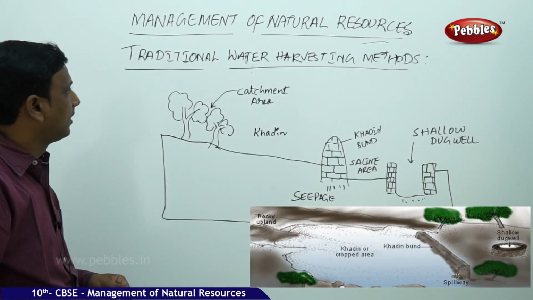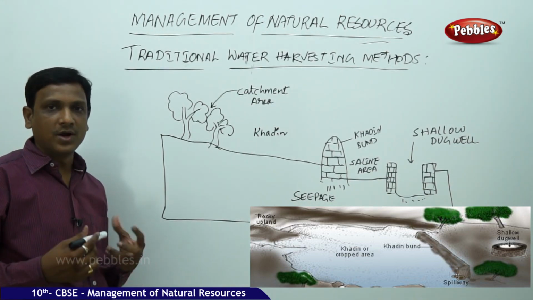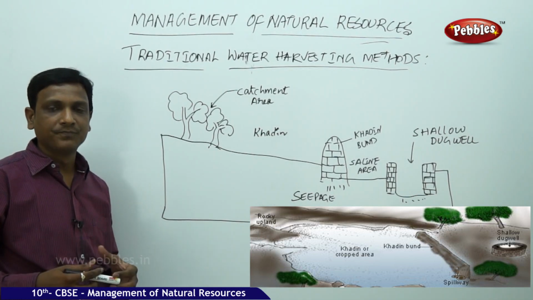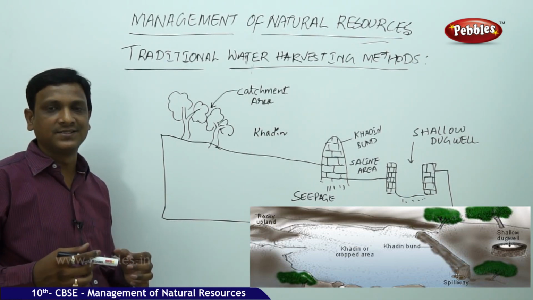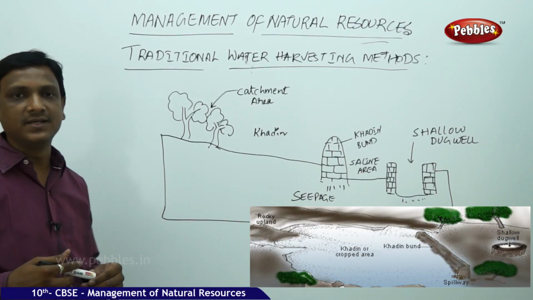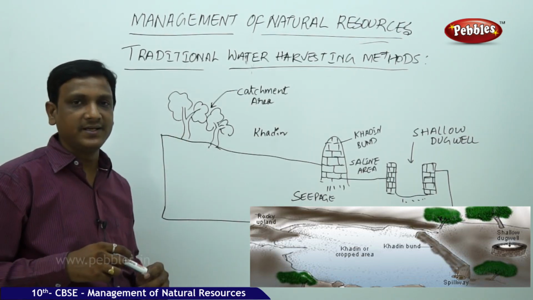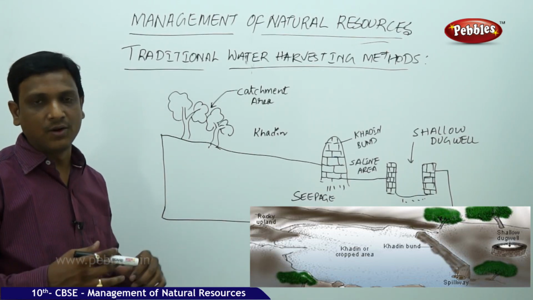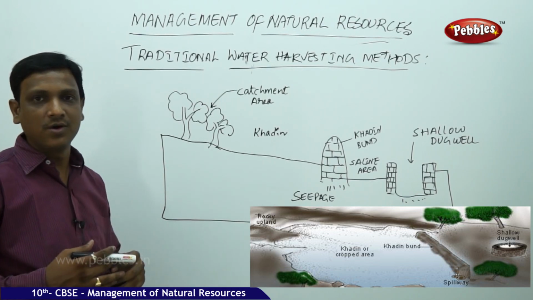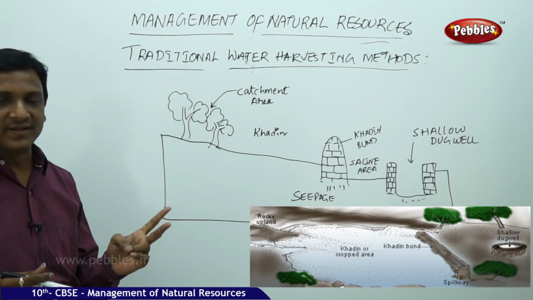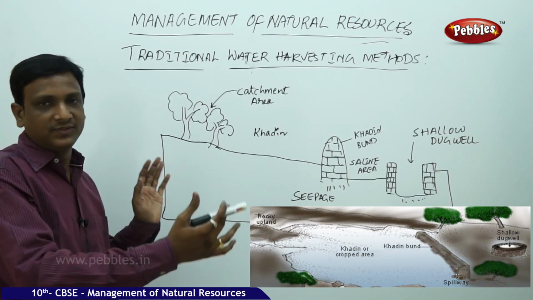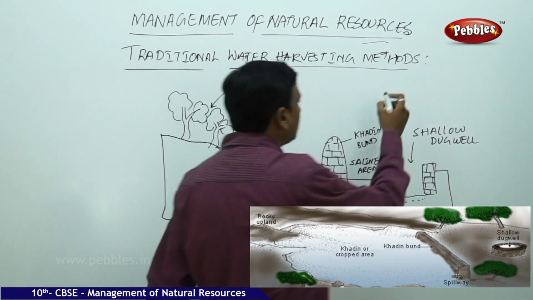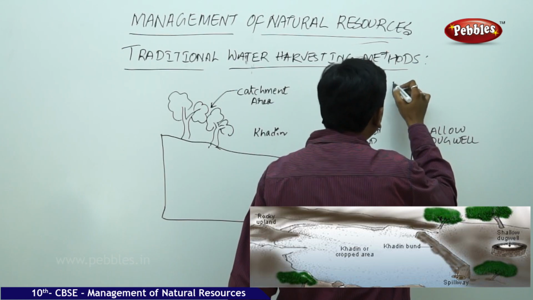So now let us see the traditional water harvesting methods. Watershed management is a very important aspect, which helps to conserve the fertility of the soil as well as to restore the water and recharge the ground. So here the soil fertility is maintained and soil erosion is prevented. The second thing is that the water is stored in the ground, so the underground water recharge also takes place. These two things, preserving the fertility of the soil and recharge of the groundwater, contribute to the increase in biomass production.